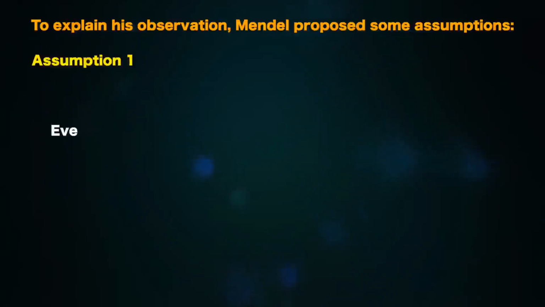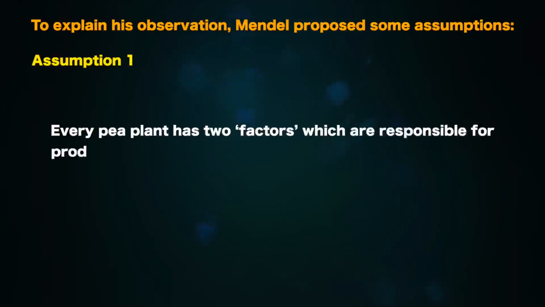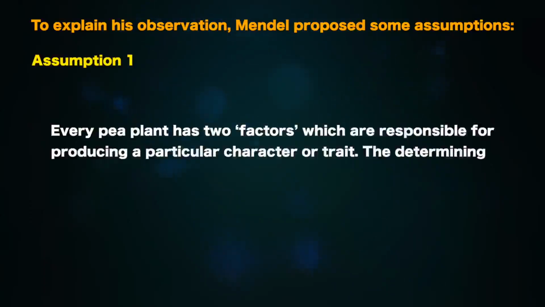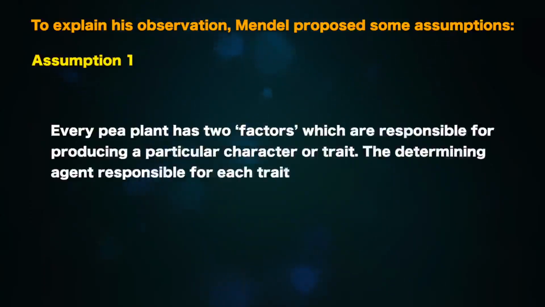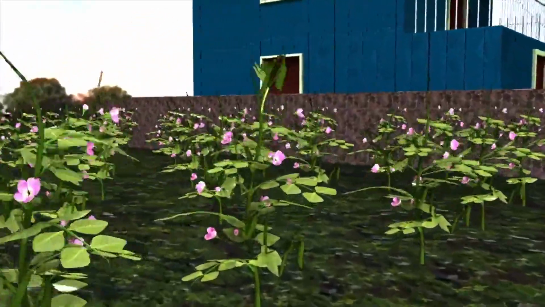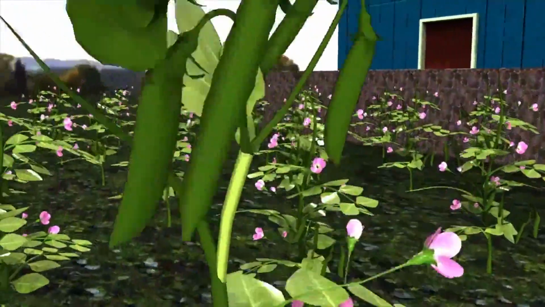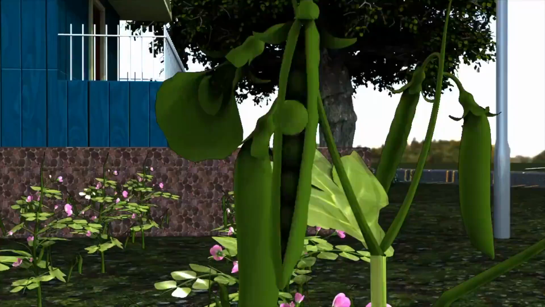Assumption 1. Every pea plant has two factors which are responsible for producing a particular character or trait. The determining agent responsible for each trait is called a factor. Mendel carefully chose the plants which do not produce a mixed result, which is pure. In our example of yellow and green peas, a pure breed, which is parental stage, will have both the factors of the same type.